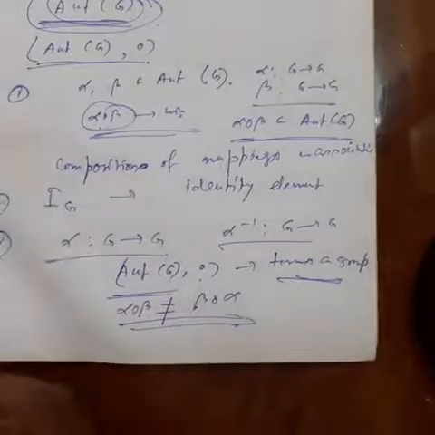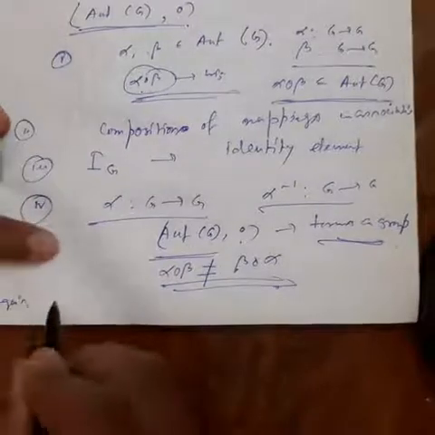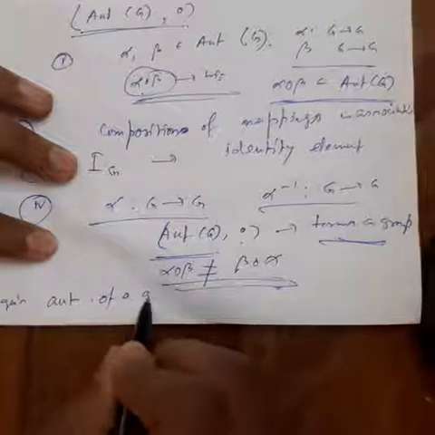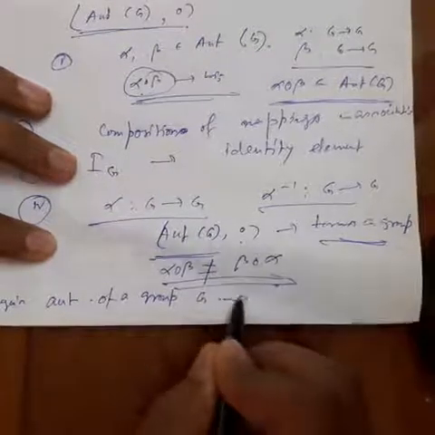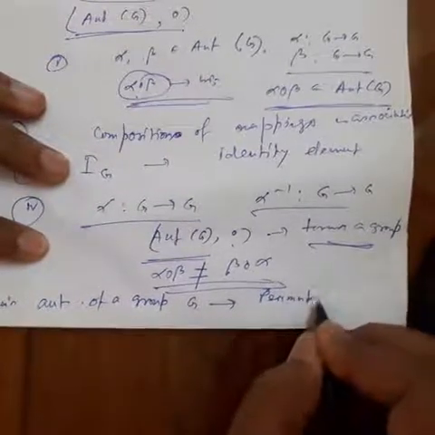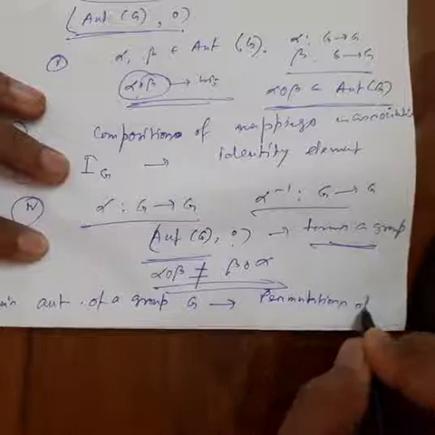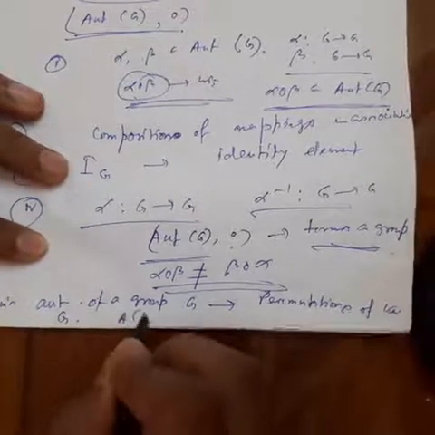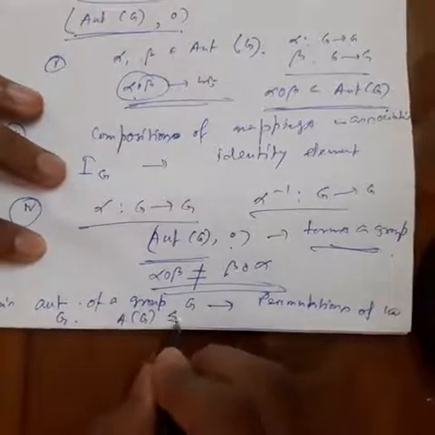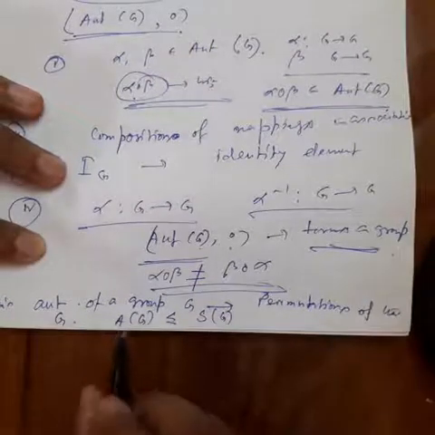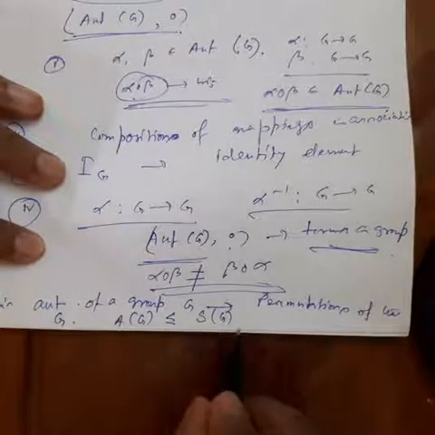Again, an automorphism of a group G is in particular a permutation of the set G. So Aut G is a subgroup of S_G. Aut G is a subgroup of the permutation group of G.